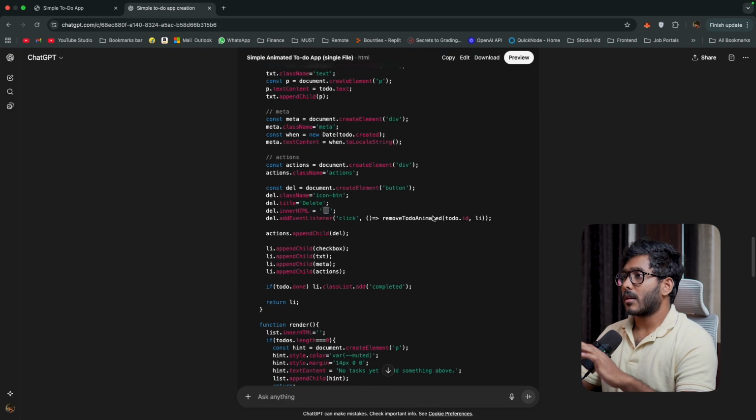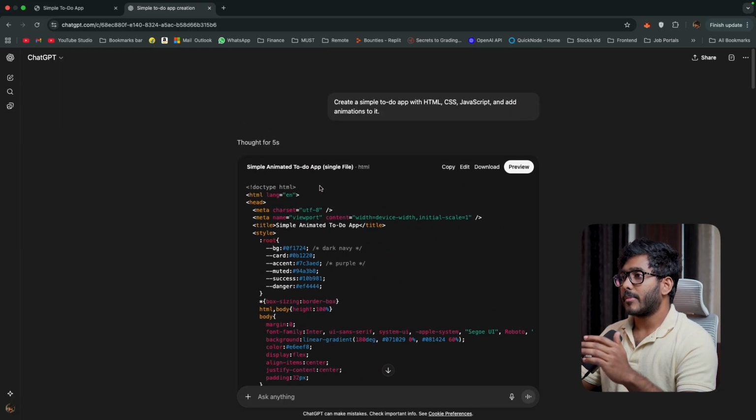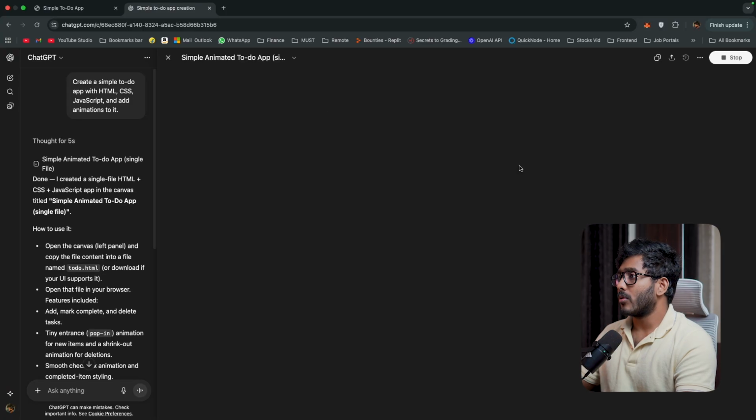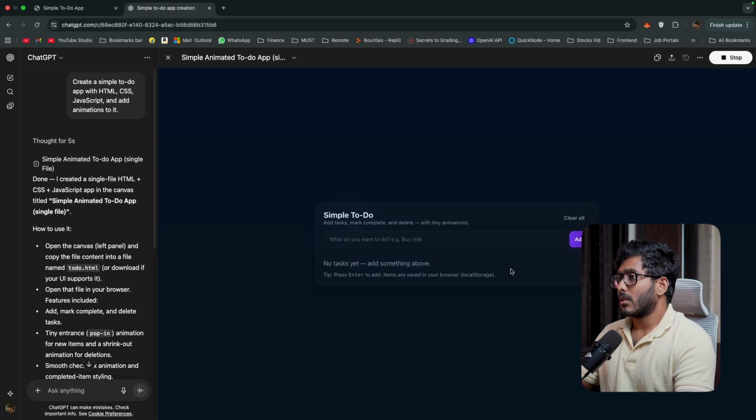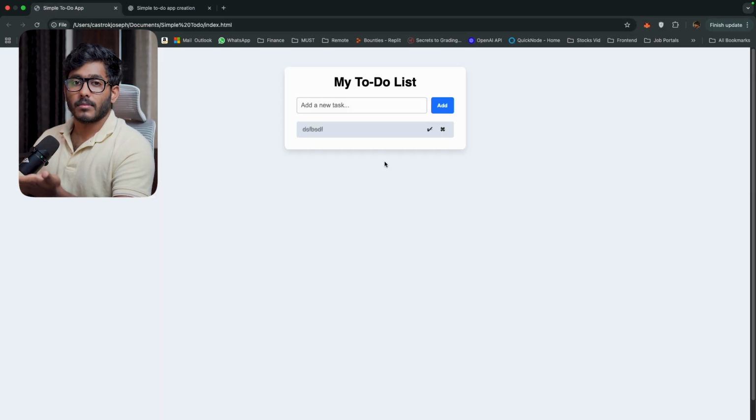So all right, it seems like all the code is right here. ChatGPT just gave all the code, and now let's preview this. All right. So this is the app that ChatGPT just created. The UI looks far better than the one that I created earlier. Now we have a clear all button on the top, and I think it looks way better than the one that I created earlier. Right?